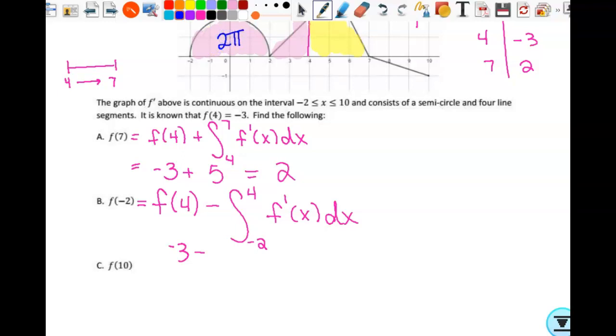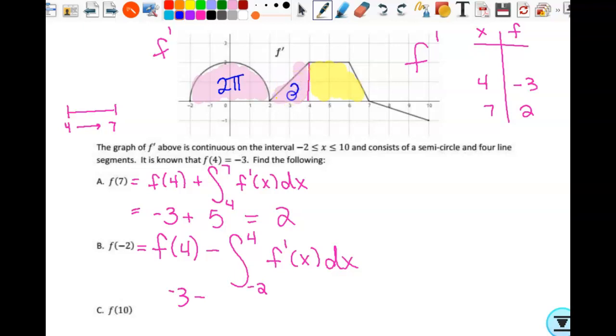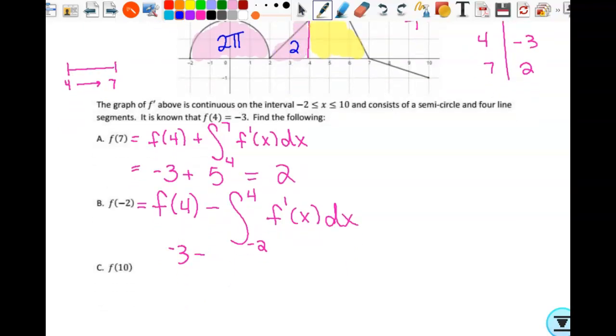And then what about this triangle? 2 times 2 is 4, cut it in half because it's a triangle, so 2. All right, but you got to be careful to subtract this entire chunk of area. So I need to group it. So -3 take away the quantity 2 pi plus 2. Just for fun, if we want to clean that up, what would that be? -5 minus 2 pi.